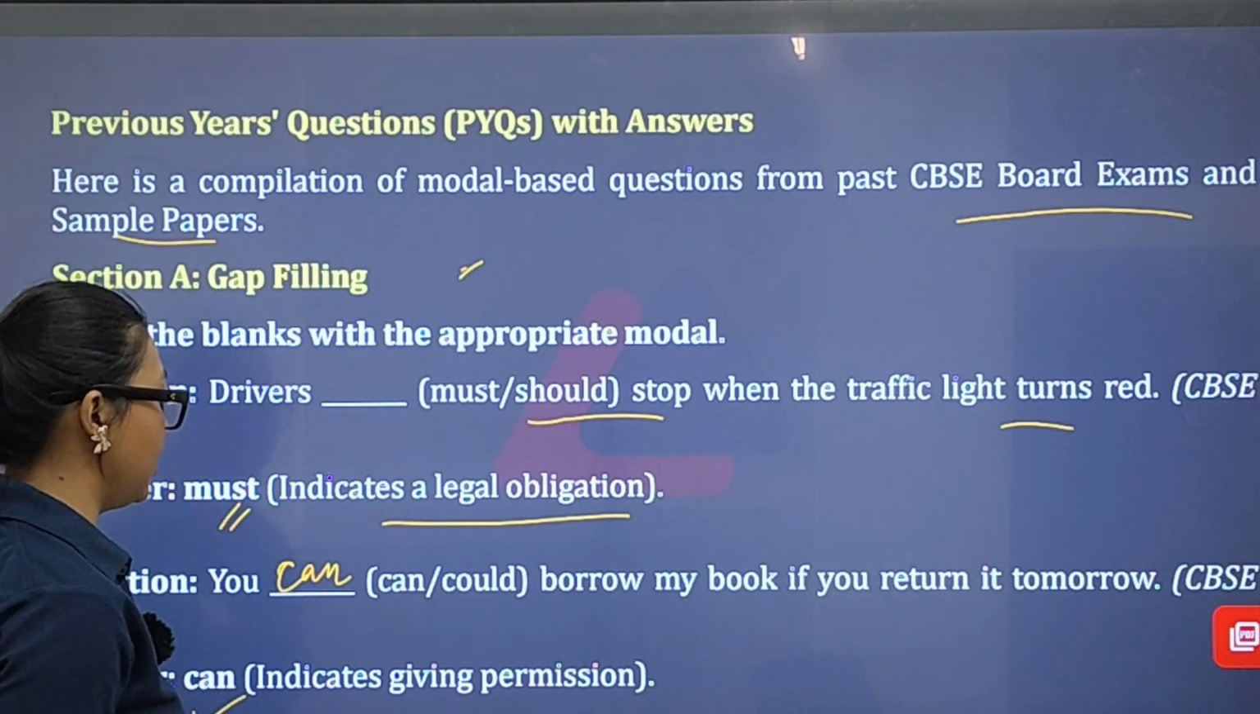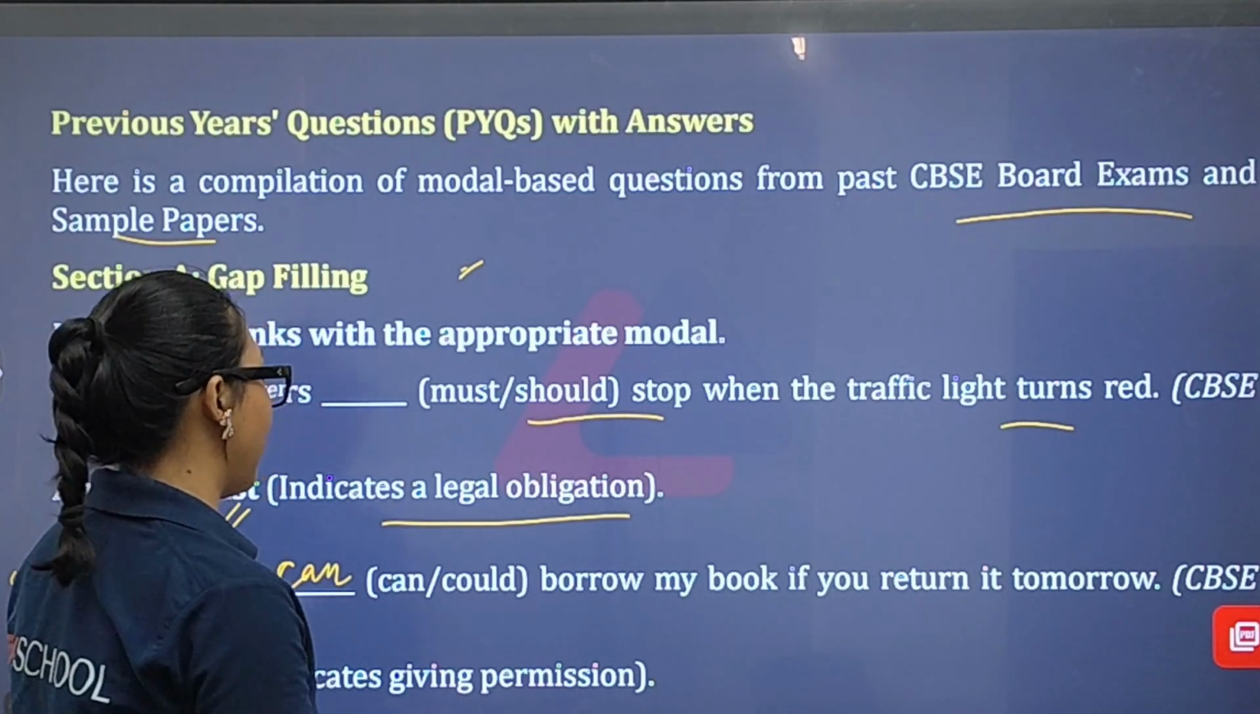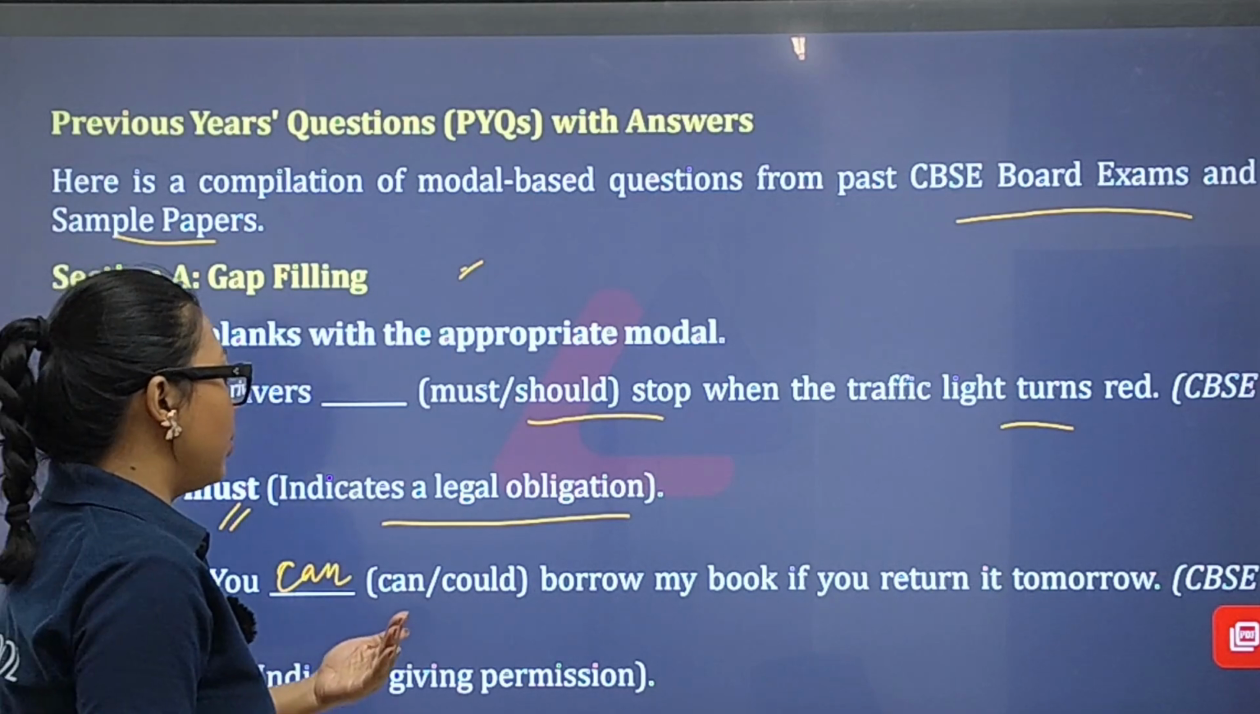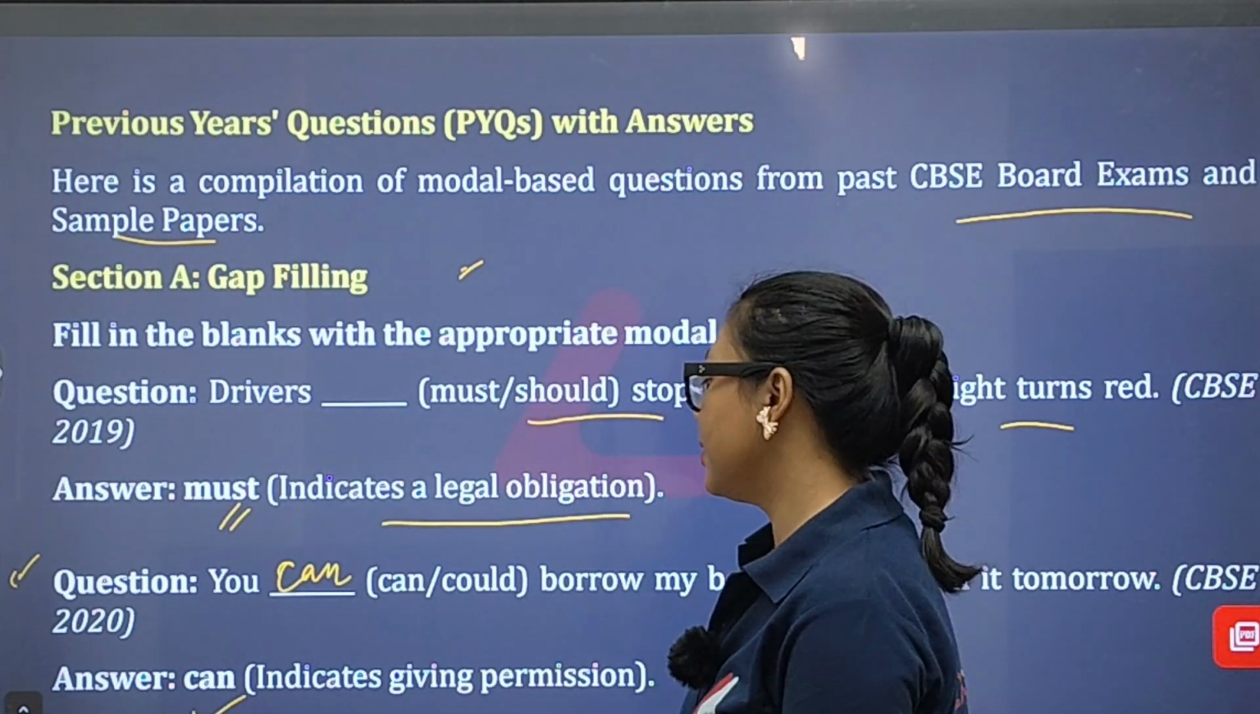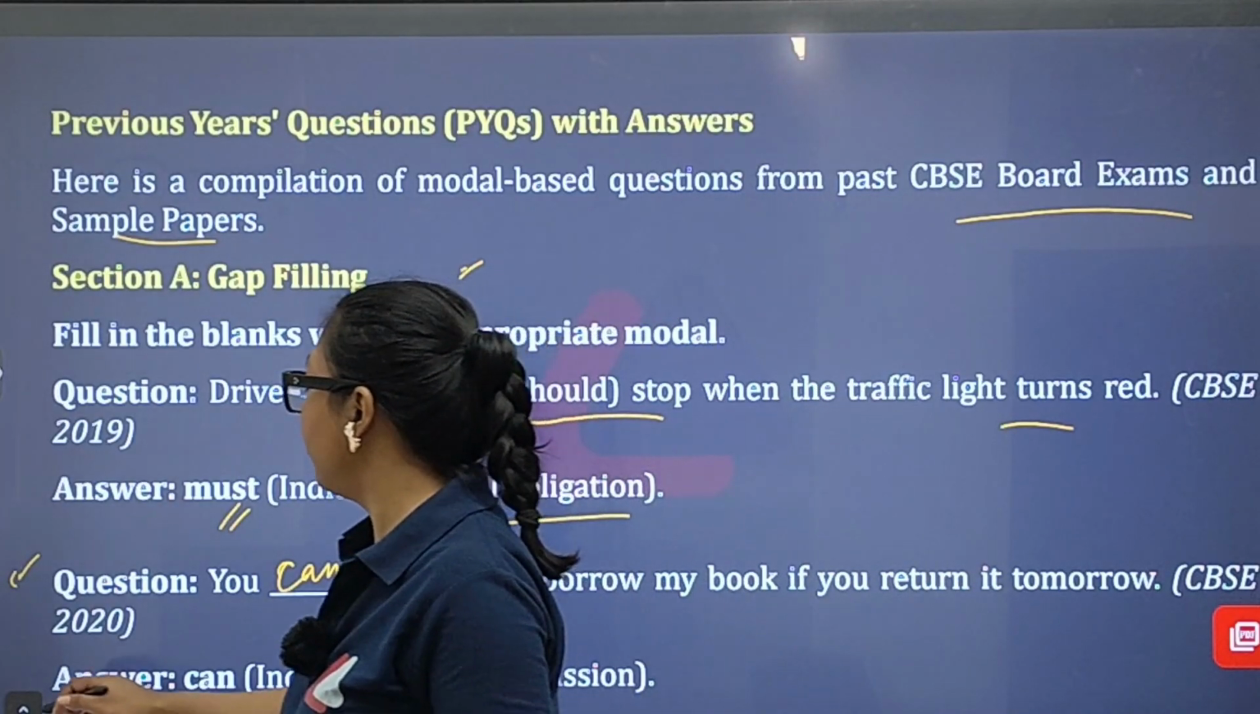See, the answer is can. It indicates giving permission. You can. While giving someone permission, you can use this very modal, that is can. All right. I hope it's clear for you.